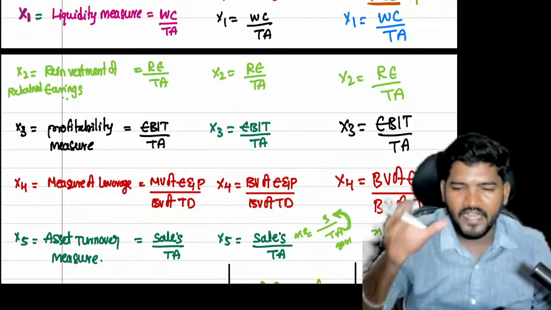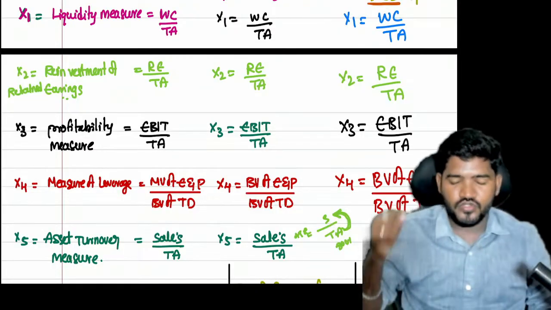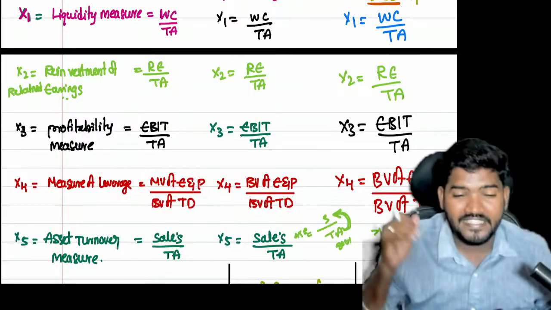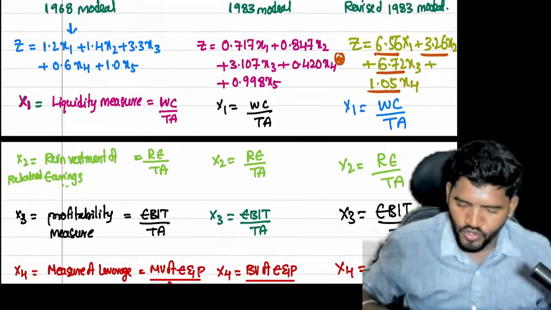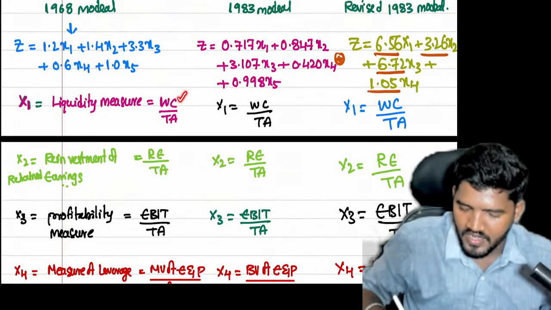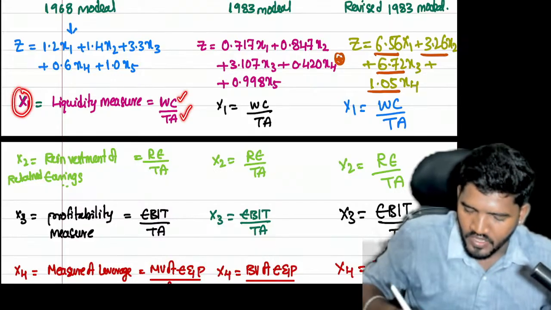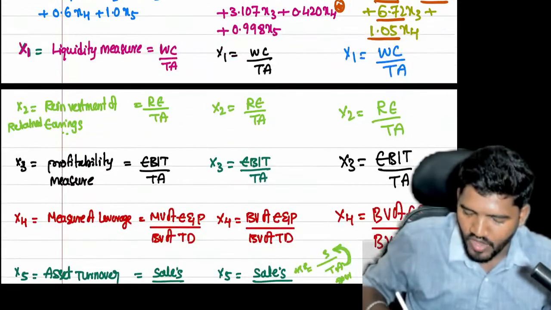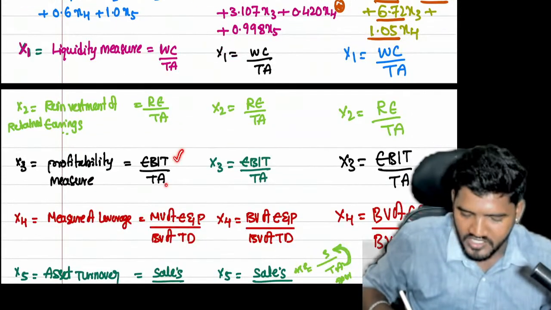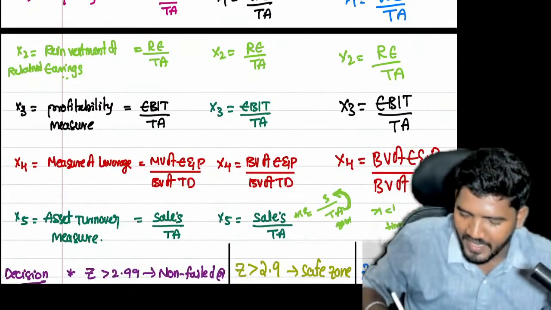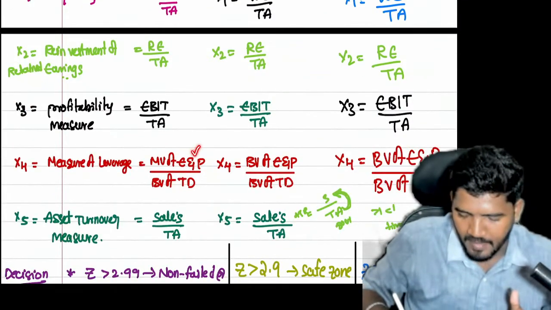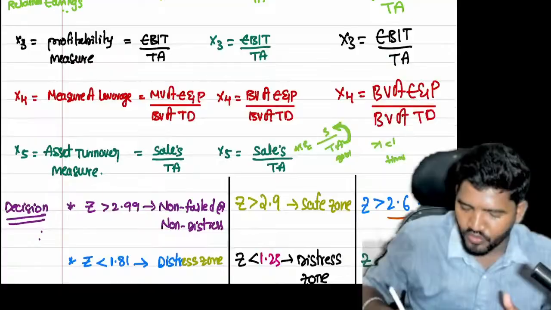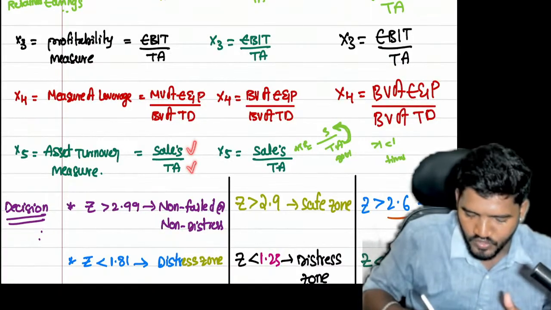Sometimes they will give a balance sheet. That is only time consuming, even though we can easily solve it within 10 minutes. If they provide a balance sheet, you have to calculate working capital first, next total assets, and you will get X1. Next, retained earnings; you already calculated total assets, so you will get X2. Next, calculate EBIT; with total assets already calculated, you will get X3. You have to calculate the market value of equity share capital and preference share capital, and the book value of total debt. If you calculate both, you will get X4. Calculate sales, and with total assets already calculated, you will get X5.